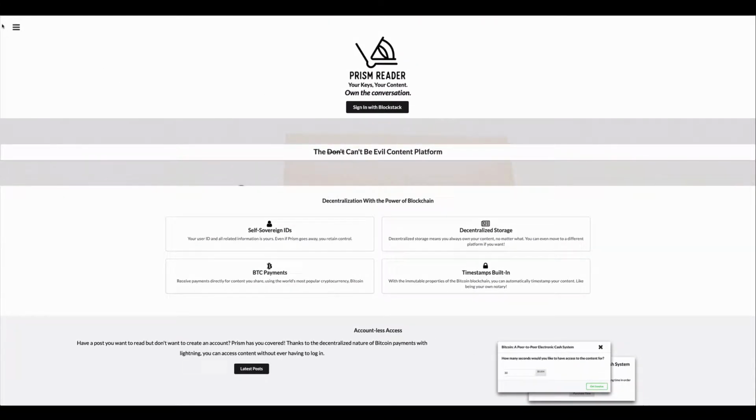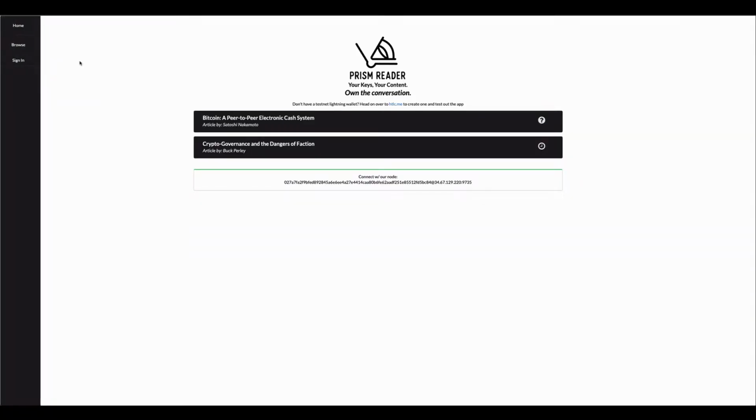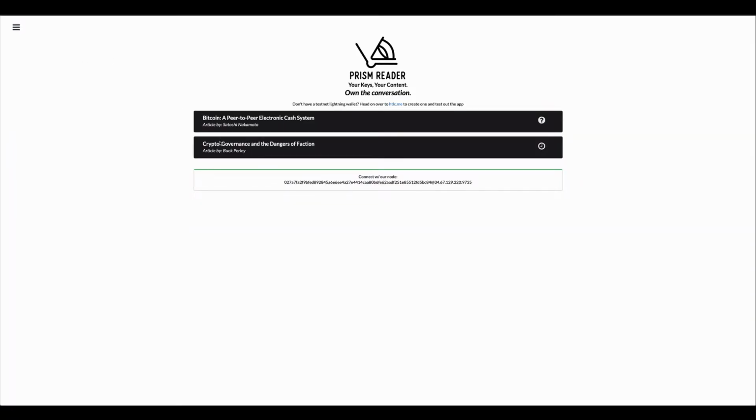First, I'll show off the power of this accountless access. We're not going to sign in with Blockstack just yet, and we're going to browse the content that we have. This is just a local development server. This is the status of the anchors that are being made. Sometimes they take a little bit of time to load up. These proofs are also stored on the user's Gaia service, so they actually have to interact to make sure those get updated, which is an interesting quirk of using a system like Blockstack's Gaia.